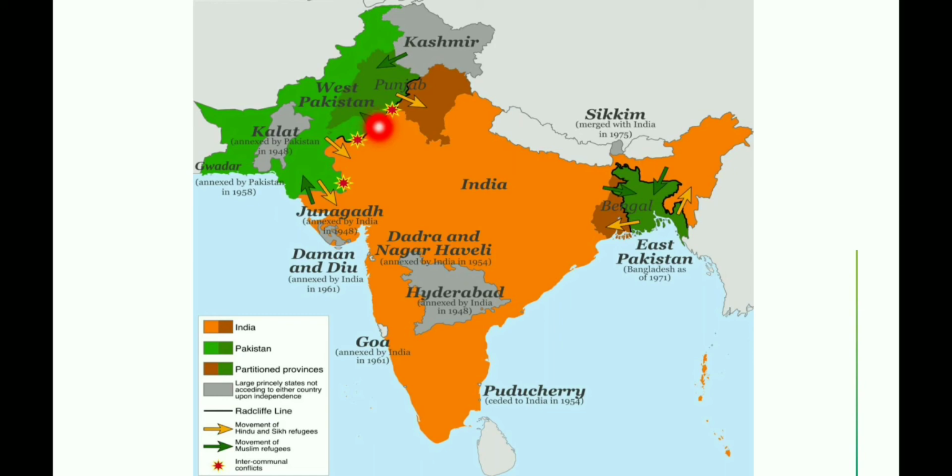But eventually, after 14th and 15th August 1947, the western part of Punjab was merged with West Pakistan, and the eastern part of Bengal was merged with East Pakistan. That means you can see that Pakistan comprised two portions, West Pakistan and East Pakistan, which were separated by a long territory of India in the middle, right? Did you understand? Okay, so this was the third problem, right?